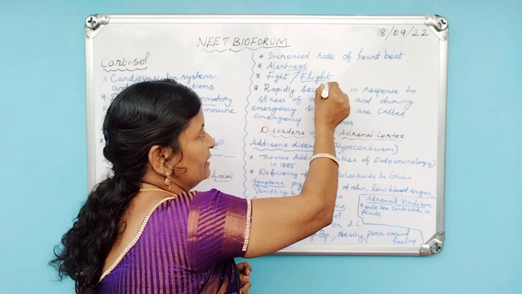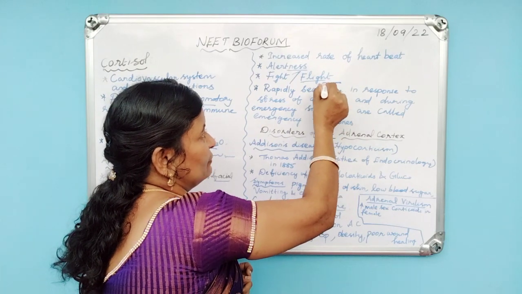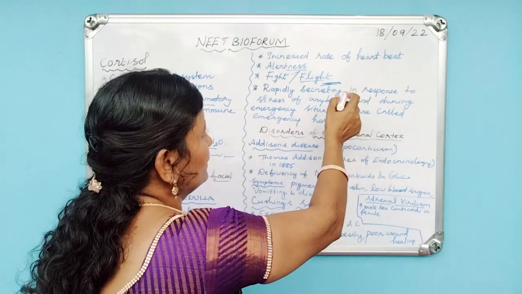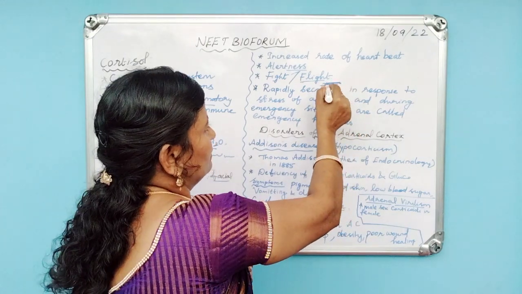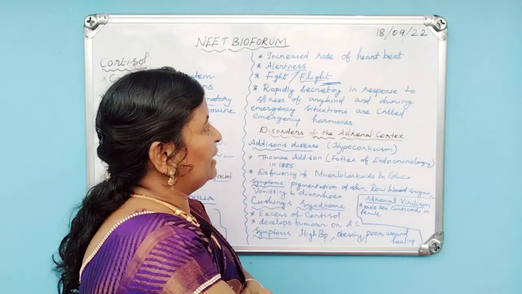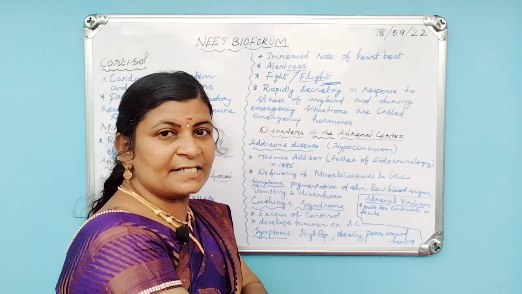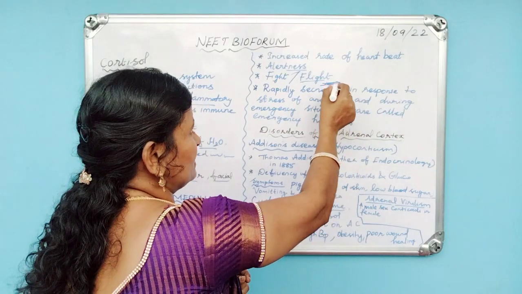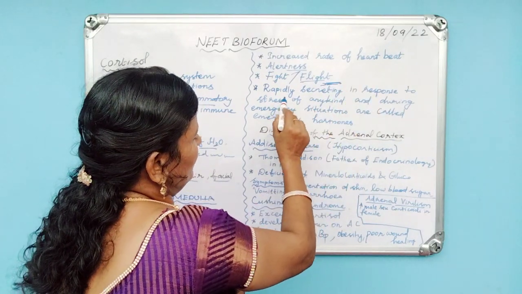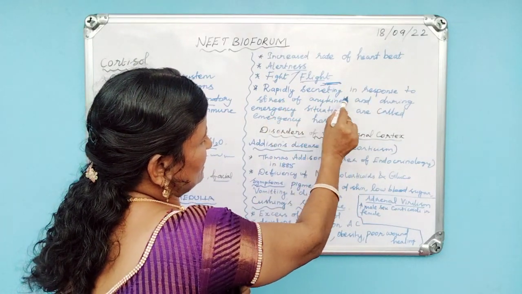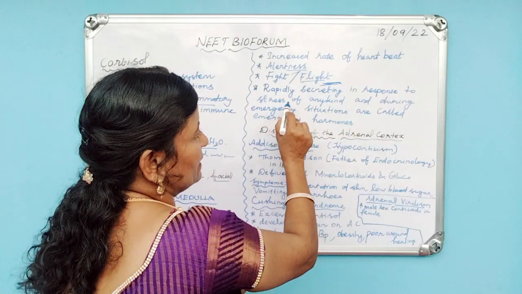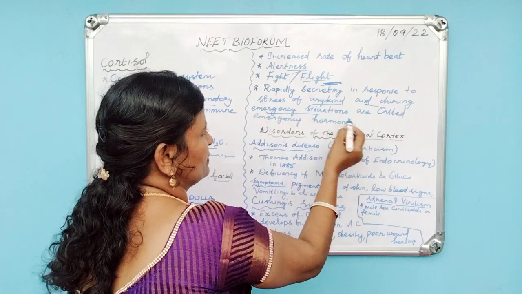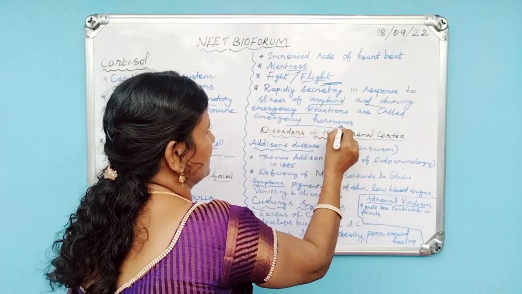Then the next one, the flight hormone. For example, if you are too weak to fight against that person, sometimes you will run away from that person. So it is called the flight hormone. This hormone is rapidly secreted in response to stress of any kind and during emergency situations. So it is called the emergency hormone.